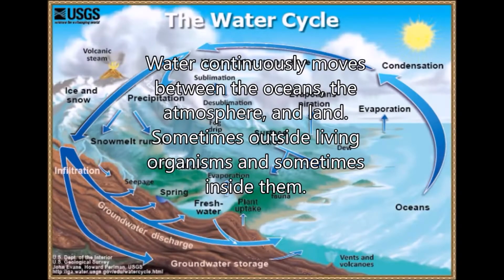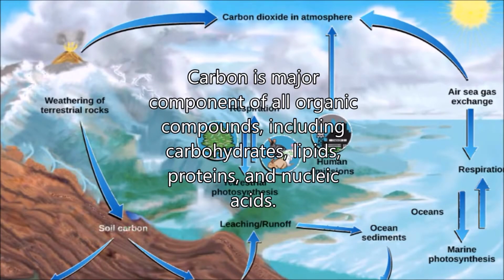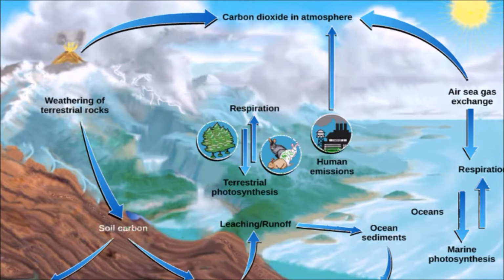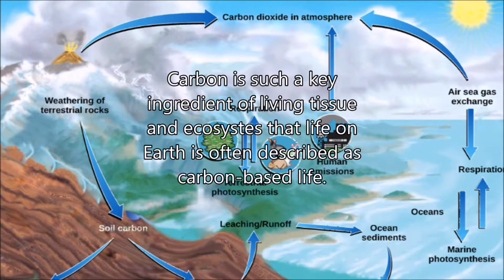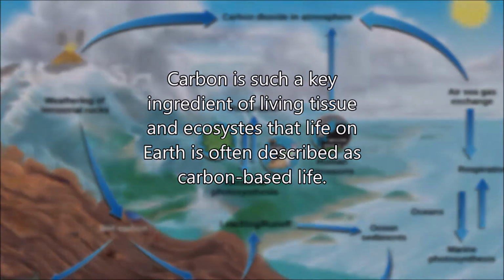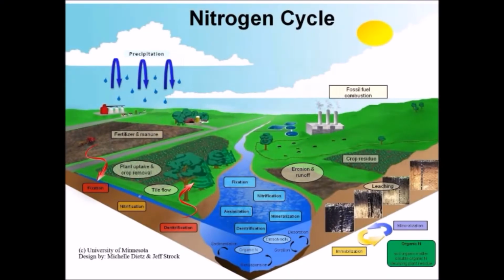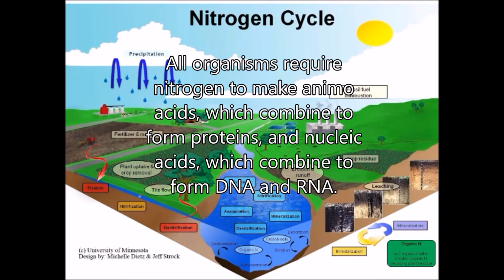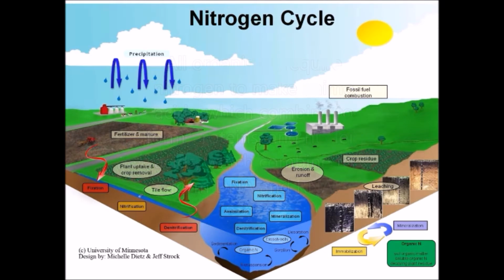Water continuously moves between the ocean, the atmosphere, and land, sometimes outside living organisms and sometimes inside them. Carbon is a major component of all organic compounds, including carbohydrates, lipids, proteins, and nucleic acids. Carbon is such a key ingredient of living tissues and ecosystems that life on Earth is often described as carbon-based life. All organisms require nitrogen to make amino acids, which combine to form proteins, and nucleic acids, which combine to form DNA and RNA.